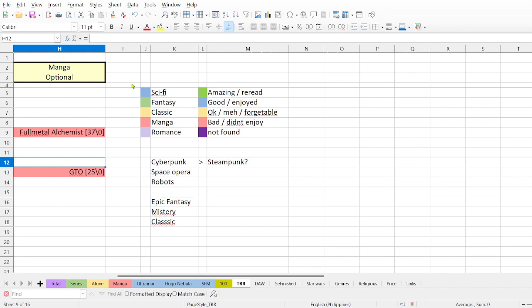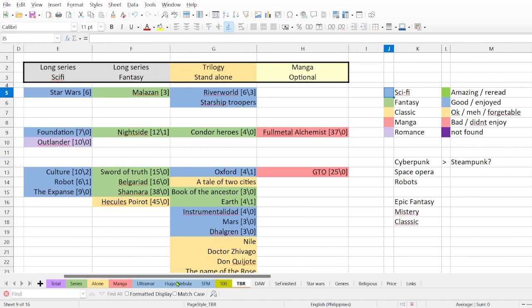So in here I have the colors, I mean, how can I say, how I understand colors, right? So blue, for here only, is science fiction, green fantasy, classic, manga, romance. Outlander, I think it's kind of science fiction more than romance, or romance, I don't know. I just consider it romance.